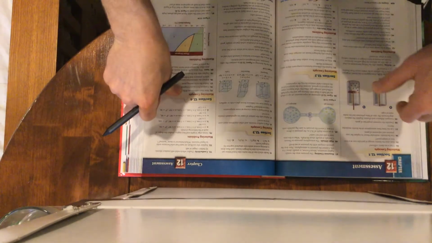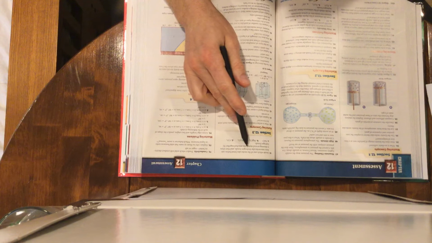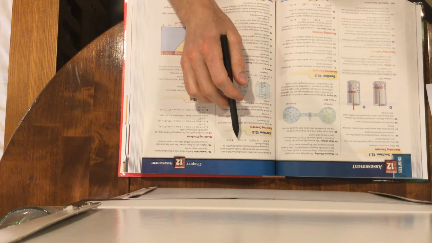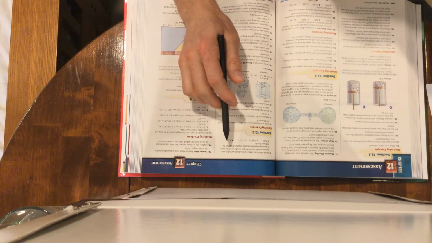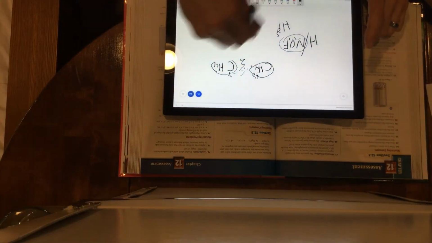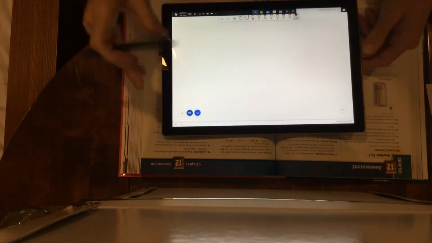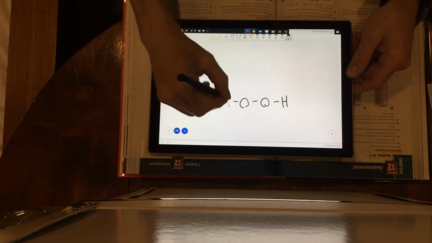59 here. Decide which can form intermolecular hydrogen bonds and then draw it. Show several molecules attached to it. All right, so here we go. Let me erase these here. The only one that can do it is H2O2, and H2O2 looks like this.